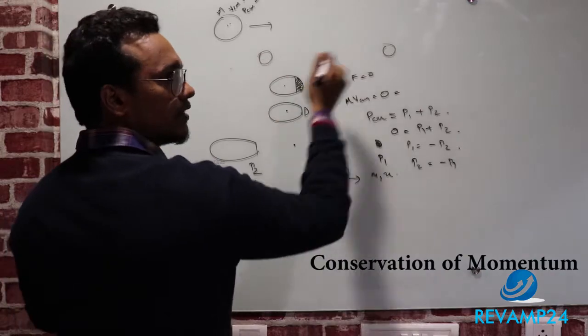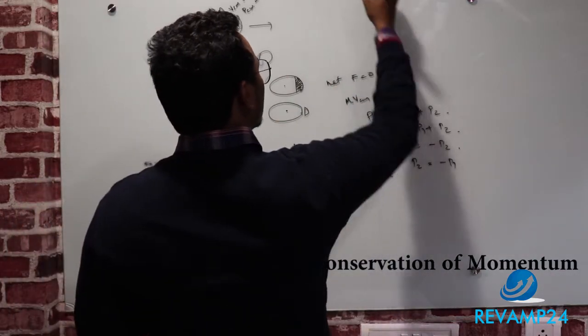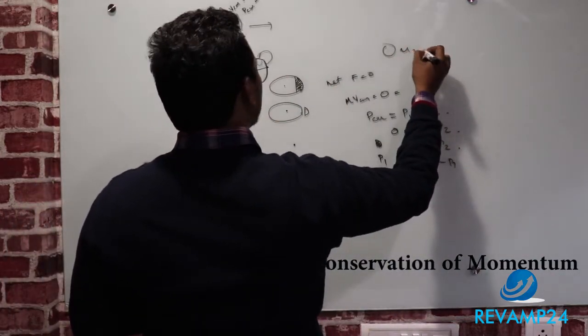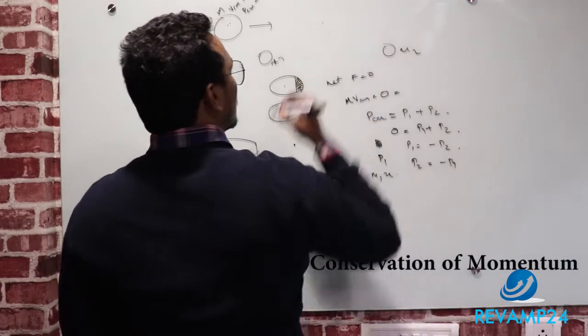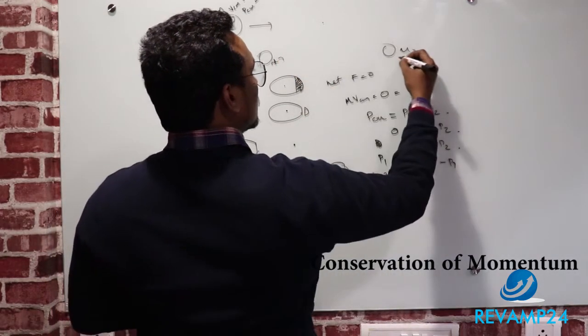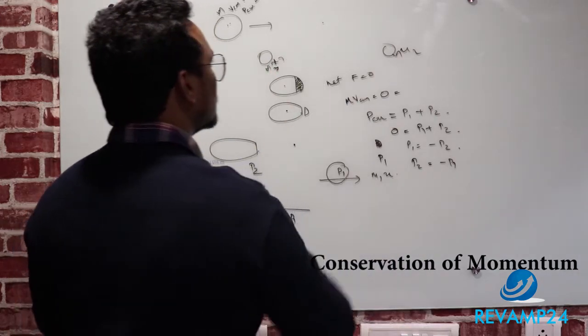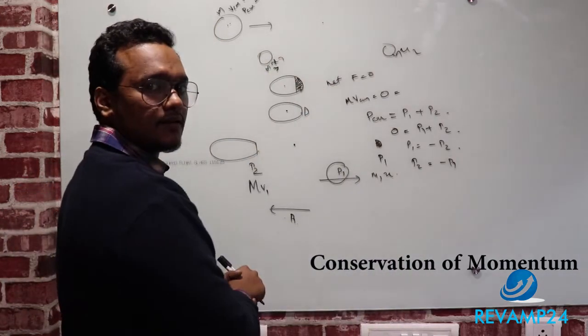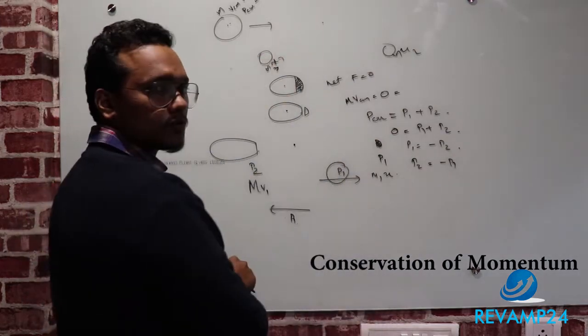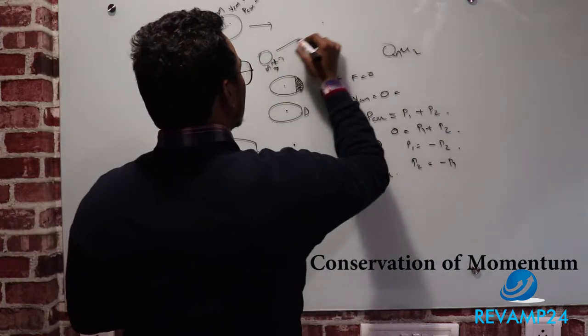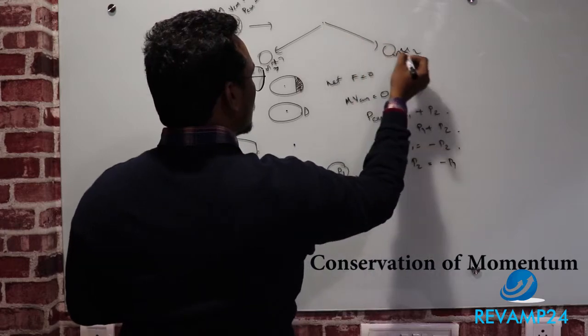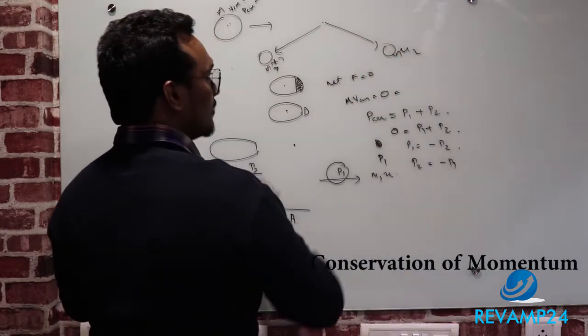Now you have three masses individually having velocities u1, u2, u3 and momenta m1 u1, m2 u2 and m3 u3. But it should maintain the same momentum after the explosion.